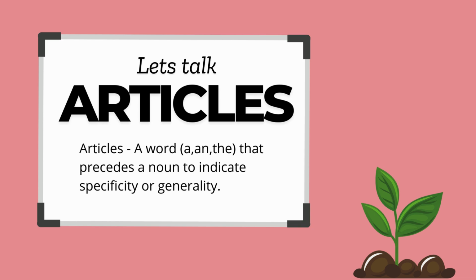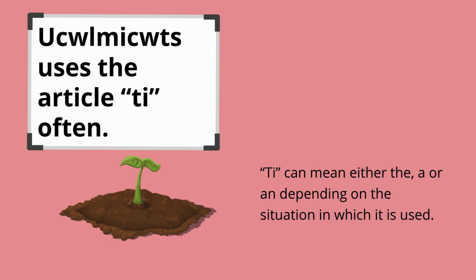First up this week is talking about articles. So articles are a word, so that would be a, an, or the, that precedes a noun to indicate specificity or generality. So Ukwamuk uses the article t often, and t can mean either the, a, or an, depending on the situation in which it's used.